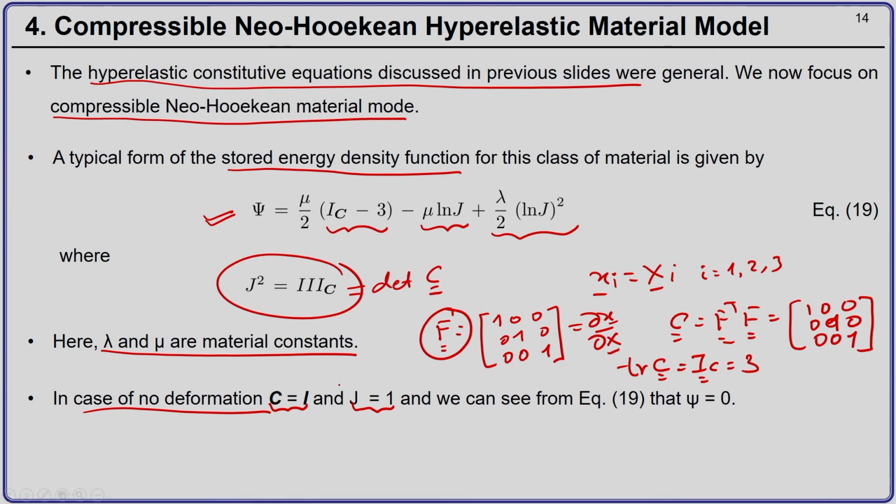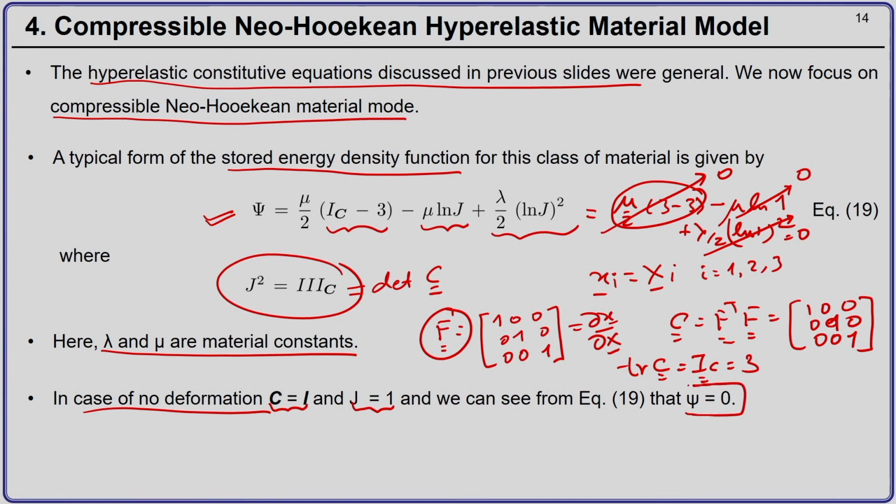So, if you substitute here, you will get mu by 2 times 3 minus 3, minus mu ln 1, plus lambda by 2 times ln 1 the whole square. So, 3 minus 3 is 0, so this term goes away. Natural log of 1 is 0, so this also goes away and this term also goes away, which gives you psi equal to 0. So, the stored energy function will be equal to 0, which means this stored energy density function can be used for a hyperelastic material model.